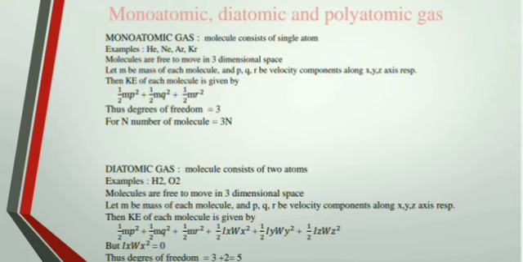So half of m p square plus half of m q square plus half of m r square. Okay. Then it has degrees of freedom 3, that is for a single molecule, and if there are n number of molecules present there, then the degrees of freedom will be 3n.